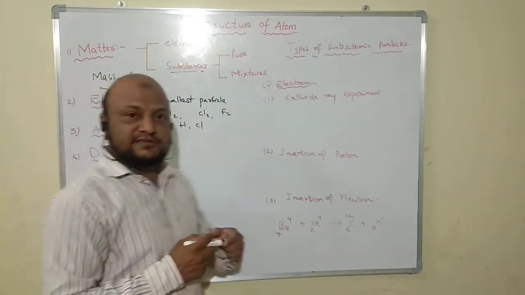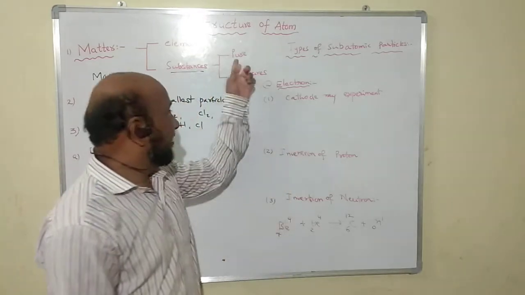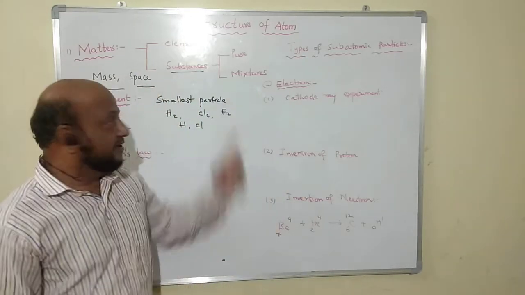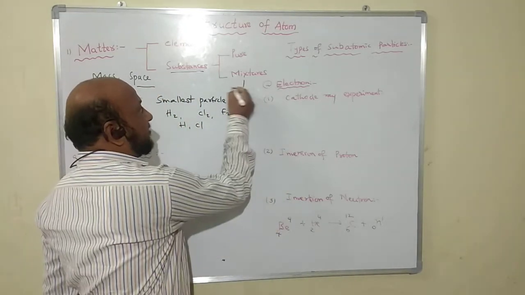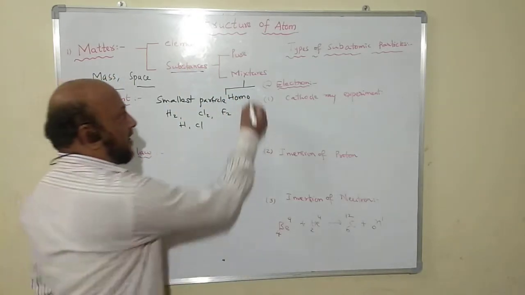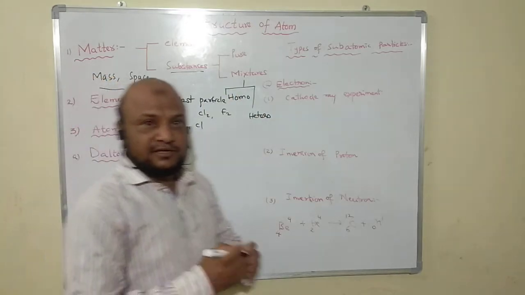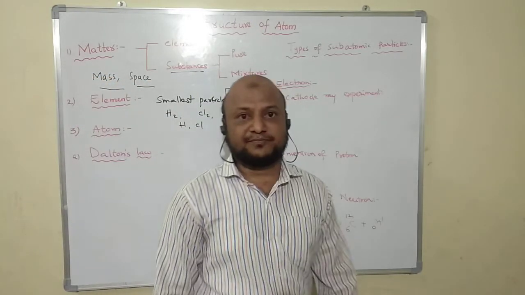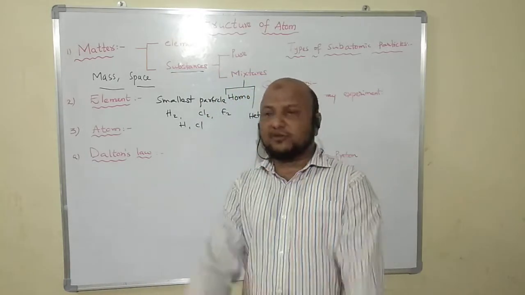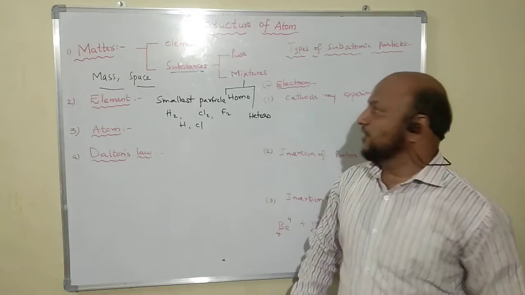Then we can discuss the substances. In these substances there may be two types. Pure elements also come under pure substances. We are also discussing mixtures. There are two types of mixtures: homogeneous mixtures or heterogeneous mixtures. A homogeneous substance is formed by similar elements, and a heterogeneous substance is formed by different elements.